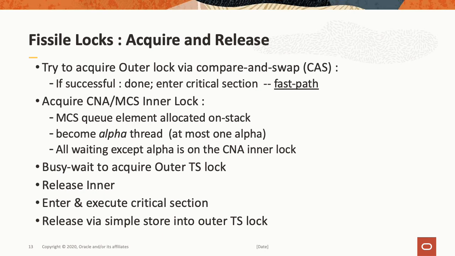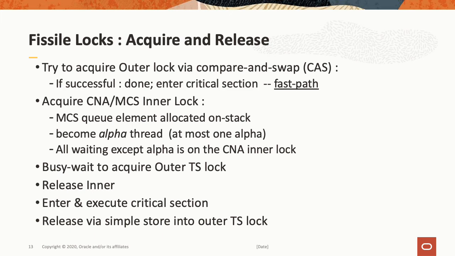Once a thread has acquired that inner lock, we say it is the alpha thread. And at any given time, there is at most one alpha thread. All waiting on a Fissile lock except the alpha is on the CNA inner lock. We busy wait. Once a thread has become the alpha, then it busy waits on the outer lock. And again, there's at most one thread busy waiting on the outer lock at any given point in time.